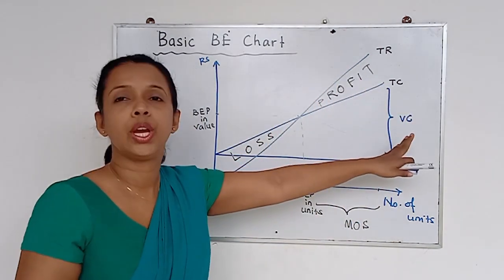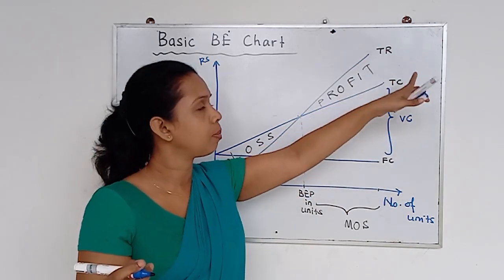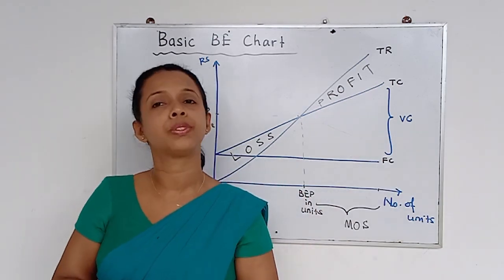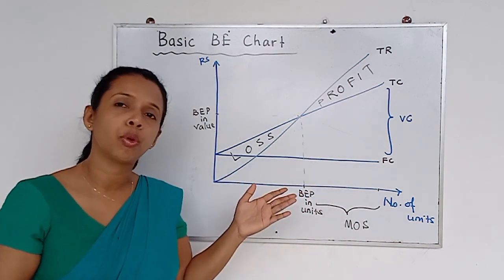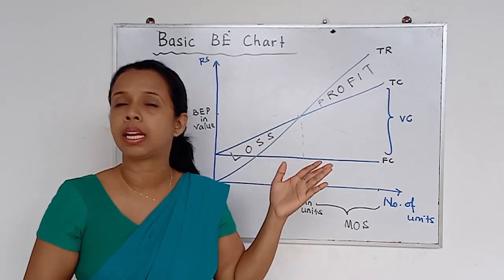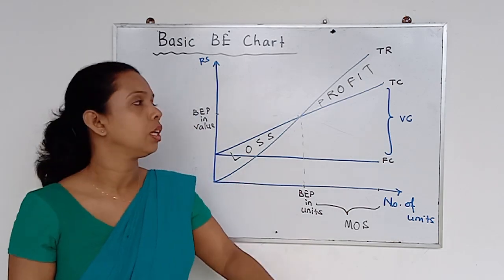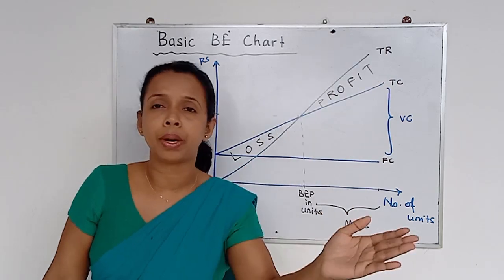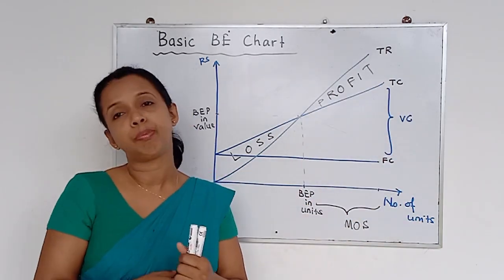And after getting the variable cost value, you want the difference between total revenue and variable cost to get the contribution value. Now, whoever the manager is who is going to refer to this type of chart, the basic break-even chart, and is interested in the contribution value, what happened? He wants to calculate the variable cost and get the contribution separately after getting this value. So it's a little bit complicated.